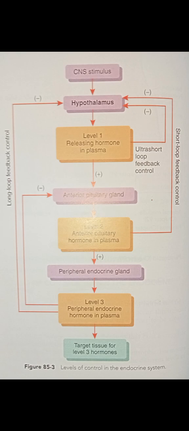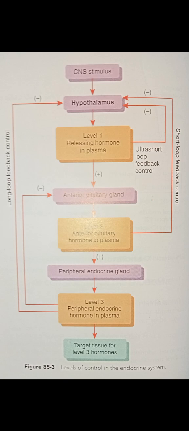Don't forget this. Long loop feedback control. In this case, the hormone secreted by the peripheral endocrine gland provides a negative feedback to the hypothalamus or the anterior pituitary gland.